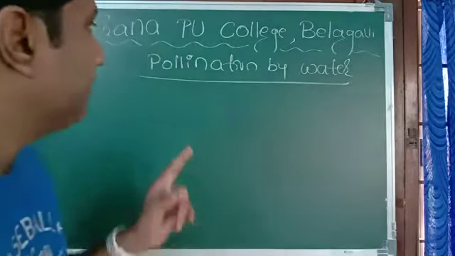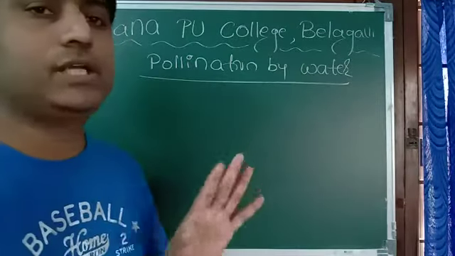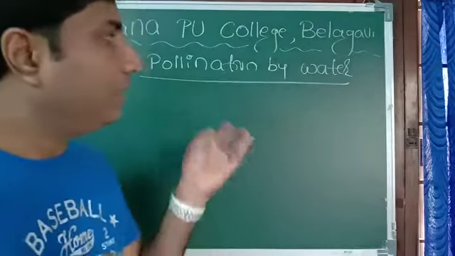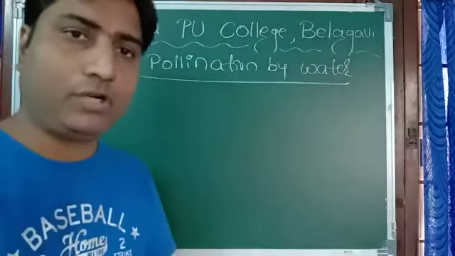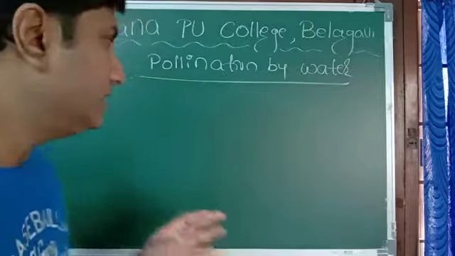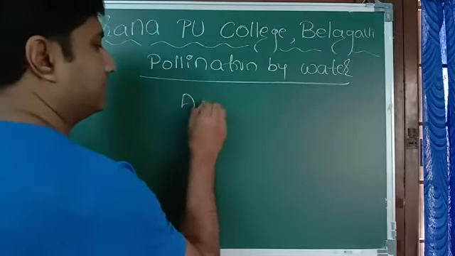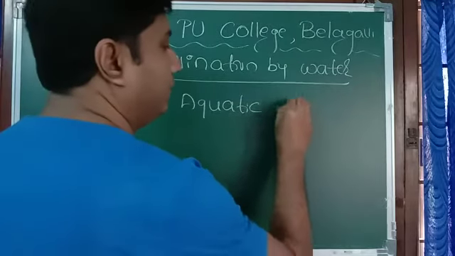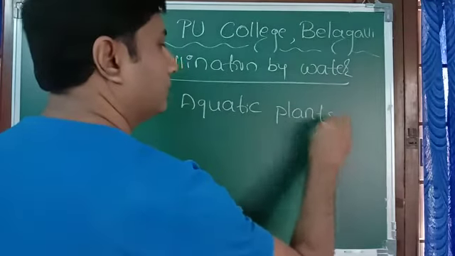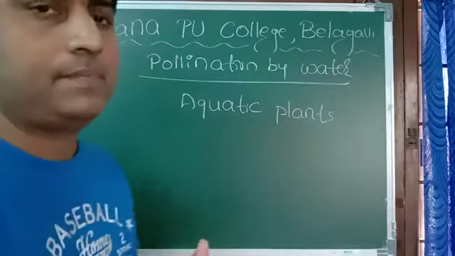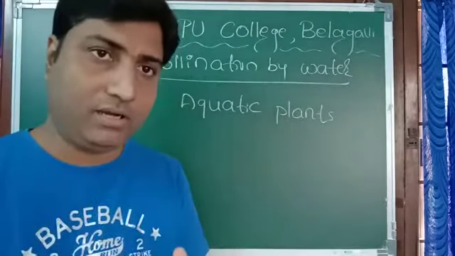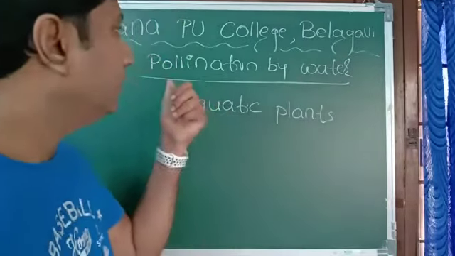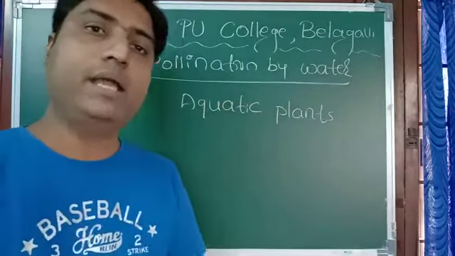So let us see how exactly pollination takes place by water. Whenever we speak of pollination by water, it is always in the case of aquatic plants. Only aquatic plants, the plants that grow in water, in them only the pollination takes place by water.